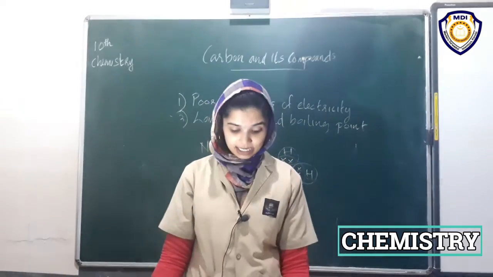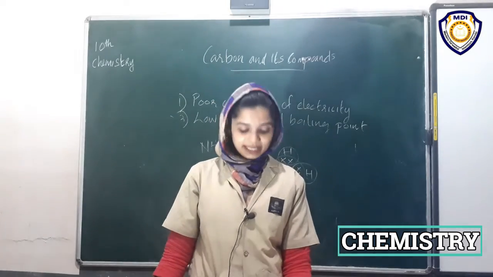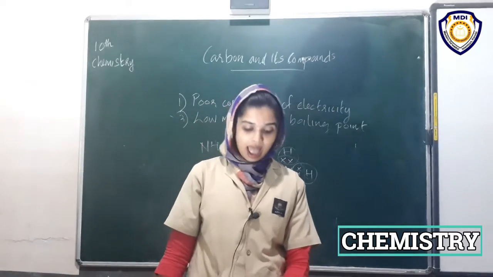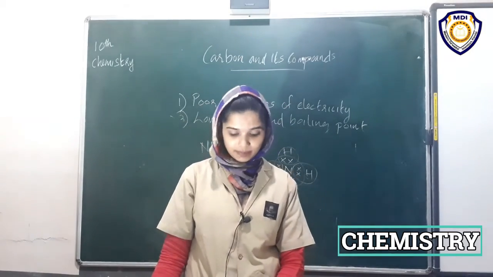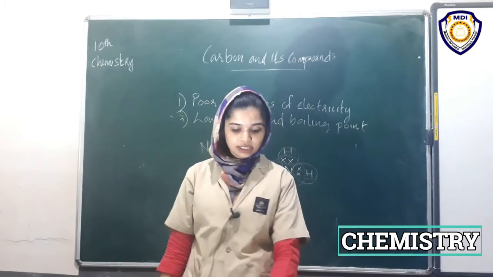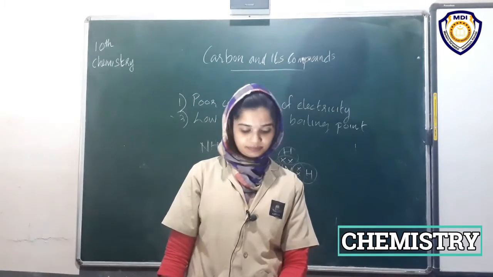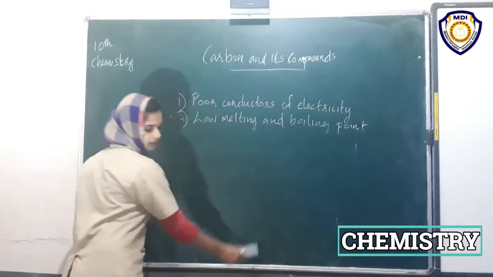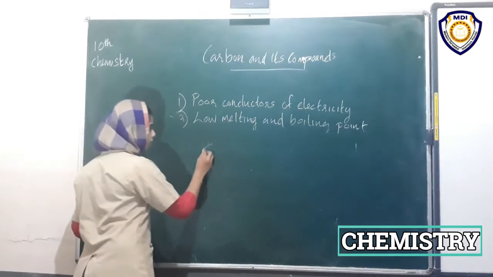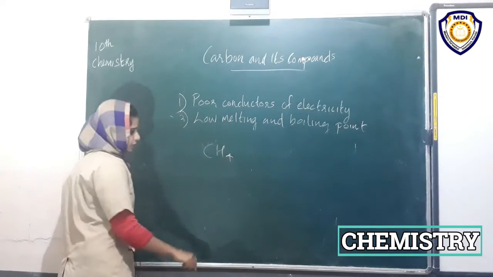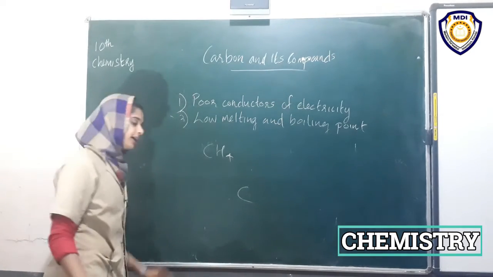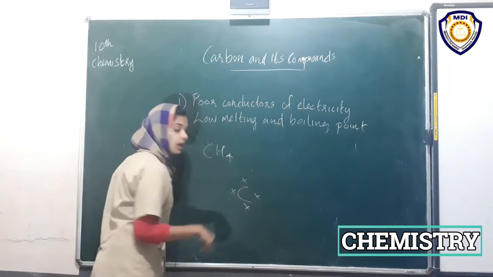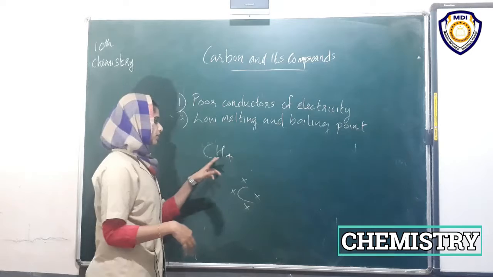Another example is methane, which is a compound of carbon. Methane is widely used as fuel and is a major component of biogas and CNG, compressed natural gas. It is also one of the simplest compounds formed by carbon. Methane, that is CH4. So we are entering into the carbon compounds. Carbon needs 4 electrons to satisfy its octet configuration. In the valence shell there are 4 electrons for carbon, so it needs 4 more electrons. So there are 4 hydrogen atoms.